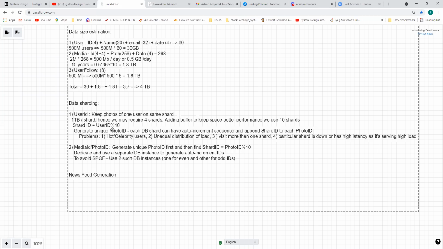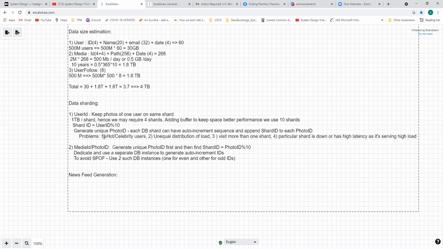We need a photo ID to be unique. So we have the shard ID, and then we get an auto increment sequence by some means, and we just append the shard ID to that photo ID, and we store all the photos of a particular user in the same shard. So that is the way it will be done.